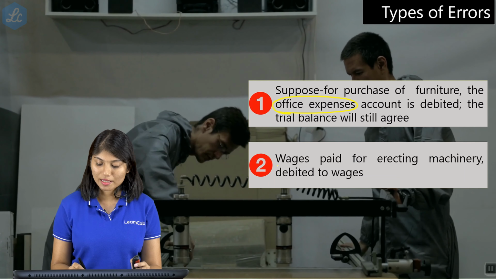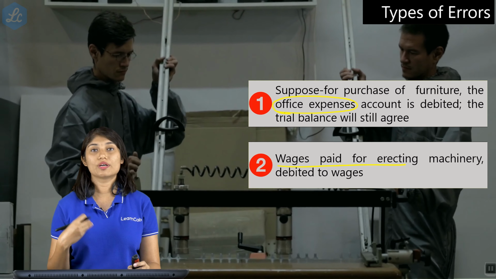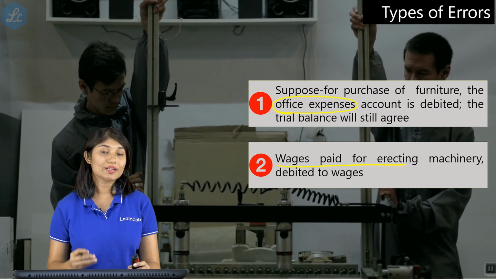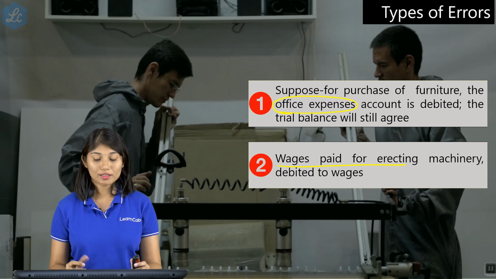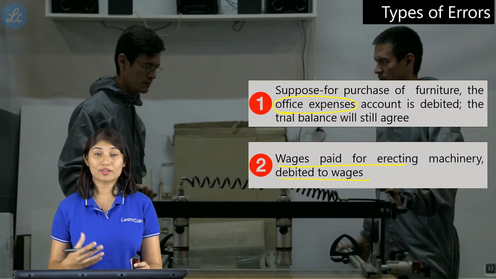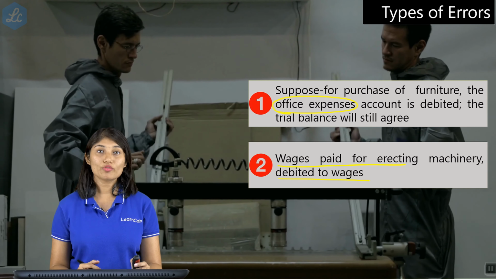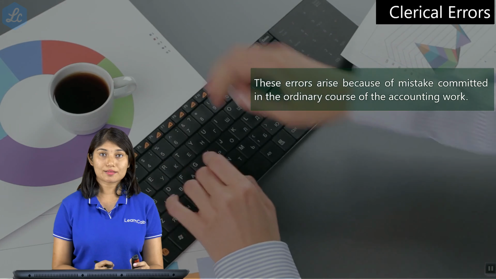Similarly, let us say wages paid for erecting machinery. It becomes a part of the cost of machinery. It should be capitalized, or it should be added to the value of machinery, right? You cannot debit it to wages. So if you do debit it to wages, which happens to be a revenue expense, it becomes an error of principle.